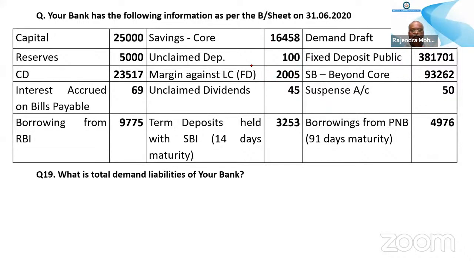Somebody answer. Which are the demand liabilities? Current deposits. Savings deposit. Demand draft. Unclaimed deposit. Unclaimed dividend.